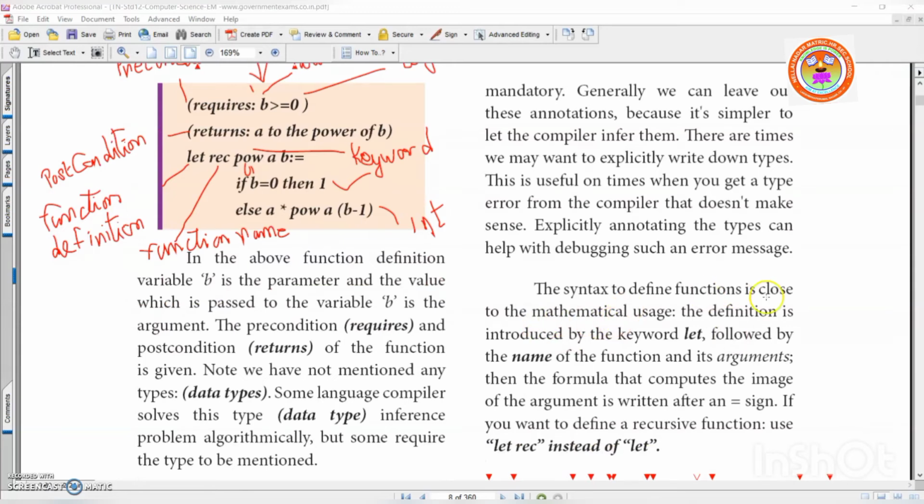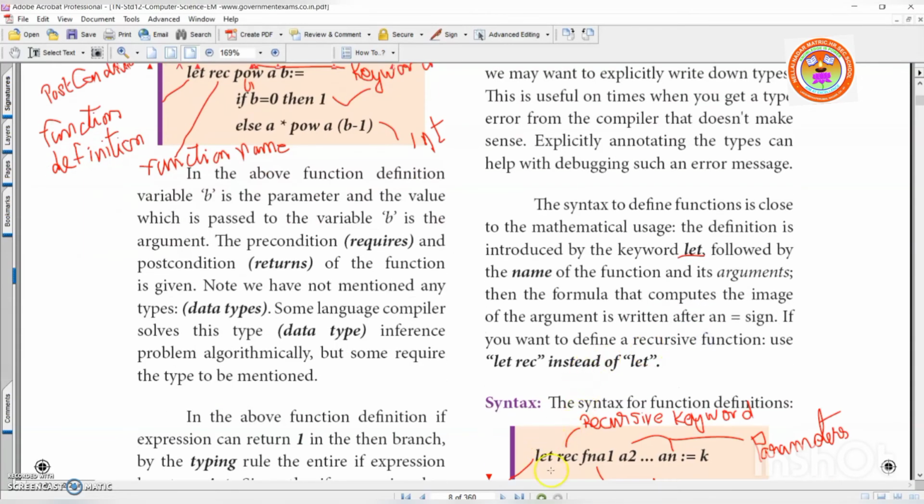The syntax to define a function is close to the mathematical usage. The definition is introduced by the keyword let. Now here you see the keyword let. Okay, followed by the name. This is a name, recursive function name, of the function and its arguments.